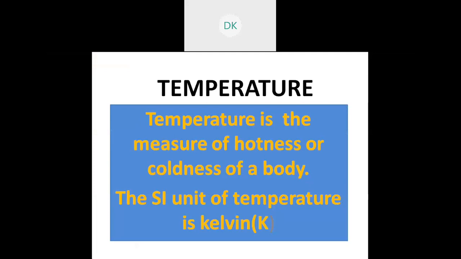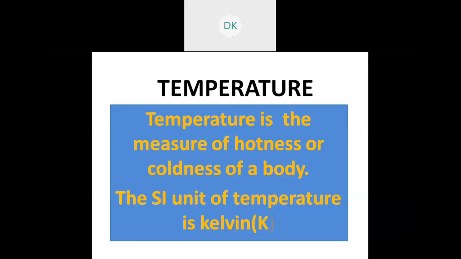Next fundamental unit is temperature. Temperature you know, you can feel it from the normal body temperature. When it changes, it becomes hot or cold. So that is called temperature. How do you measure it? The temperature is the measure of hotness or coldness of your body. When it changes from its normal temperature, you can do the measure. The SI unit of temperature is Kelvin.